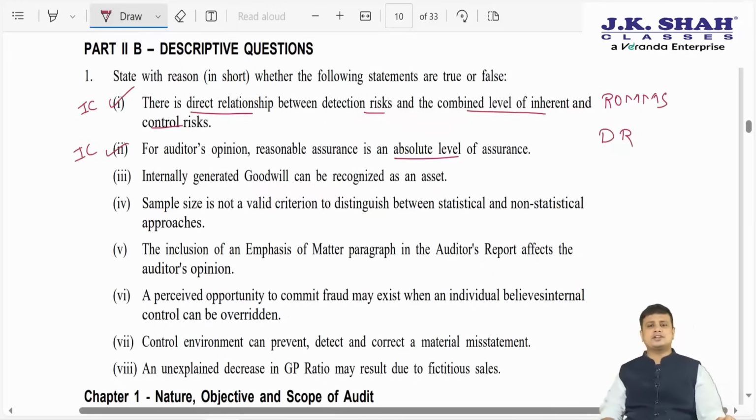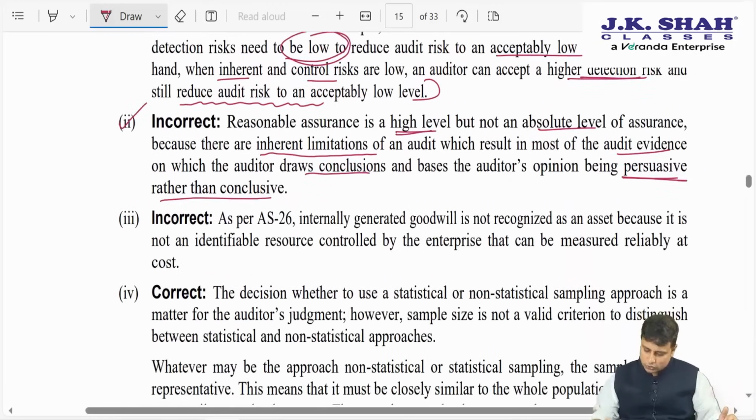Next, internally generated goodwill can be recognized as an asset. Absolutely not. AS 26 declines it. Even if you are not aware of AS 26, I cannot generate internal goodwill and show it as an asset. In that case, everyone would inflate their books of accounts and show higher assets, claiming they have such huge goodwill. So obviously you cannot do this.